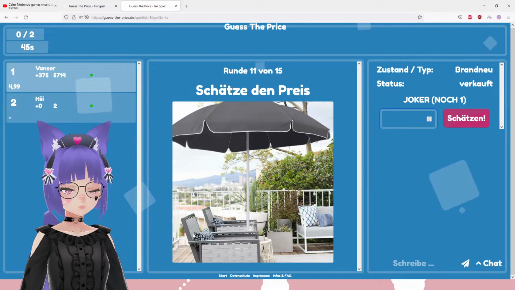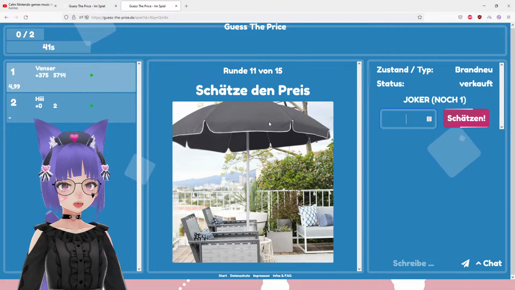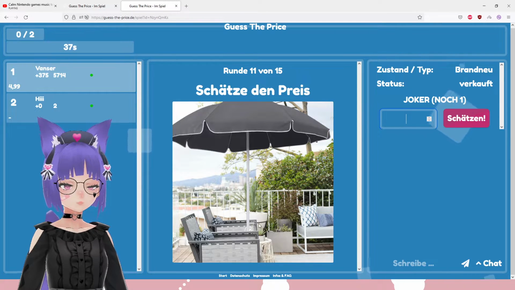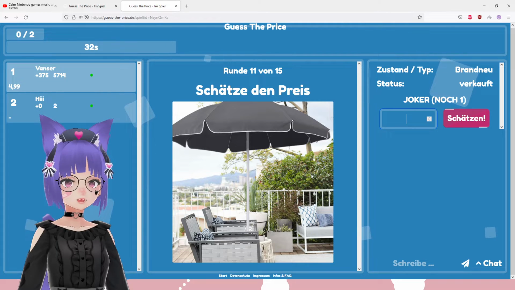And now we don't know what it's gonna be. It could be these chairs, but it's probably the umbrella. This umbrella. I mean, it's not an umbrella. It's an umbrella for the garden, for your balcony.